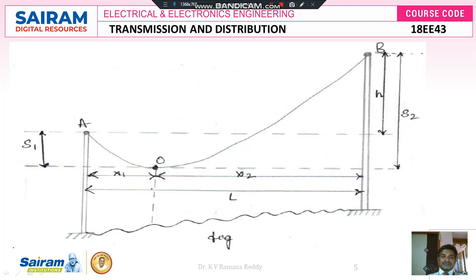The difference of these two sags, S1 from point O to point A and S2 from point O to point B, is H. How does it become H? The total height is S2. In this S2, if I subtract S1, that is S2 minus S1, the remaining H is the height of the unequal level between terminal A, I mean tower A, and tower B. So S2 minus S1 is equal to H.